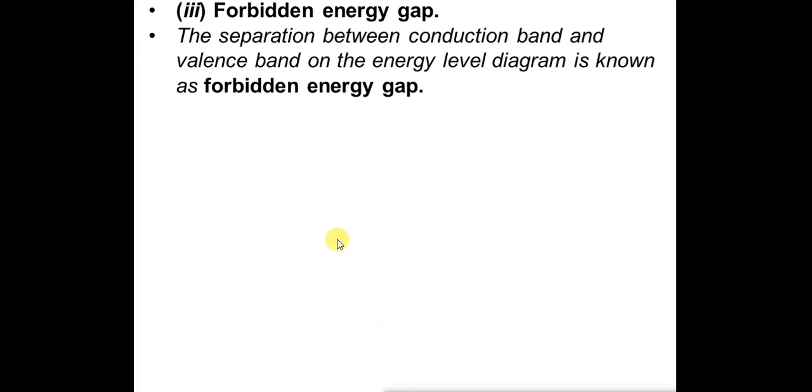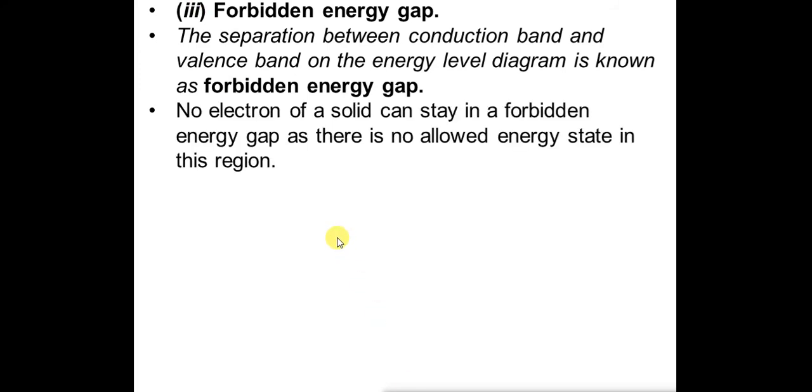No electron of a solid can stay in a forbidden energy gap, as there is no allowed energy state. So if there is no electron in this forbidden gap, there is no conduction of current. Now how to measure how much is the forbidden energy gap? How much is the separation between the conduction band and the valence band?